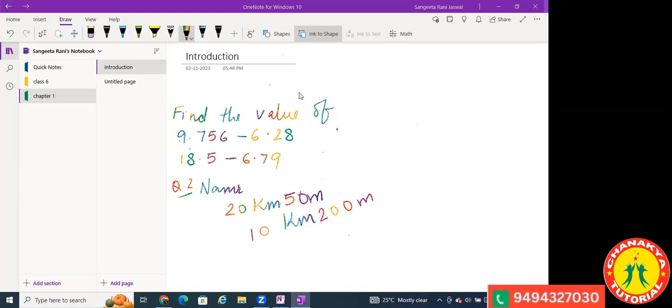She travels 9 kilometers, 85 meters by auto. Who got 8.5? Rishit got 8.5. It's 20 kilometers, 50 meters minus that. The correct answer is 9 kilometers, 85 meters. Just check your calculation again, Rishit.